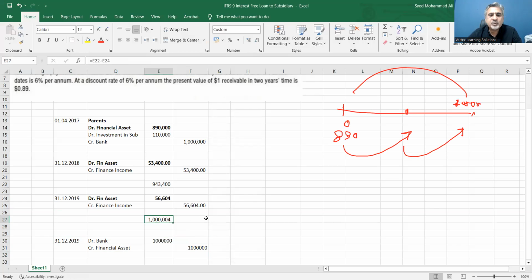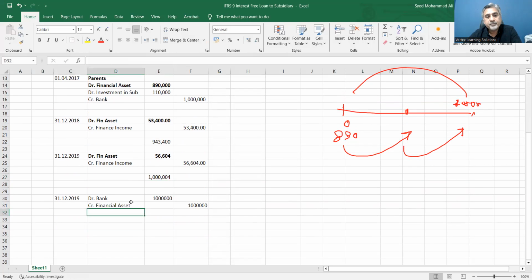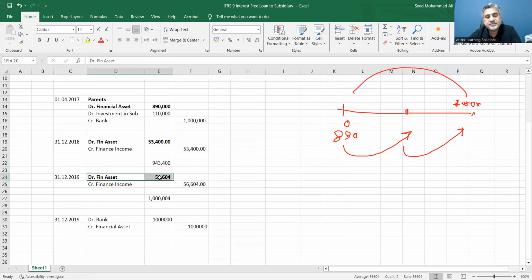You can ignore the 0.4. This is actually 1 million. So your financial asset, which has been debited three times, totaling 1 million, becomes credited with 1 million. So the financial asset is removed from the books, 1 million total.